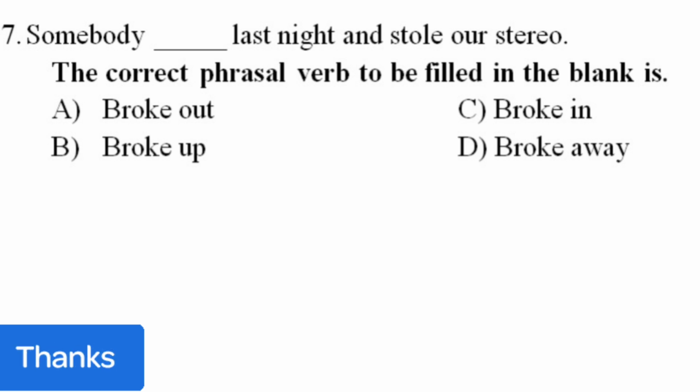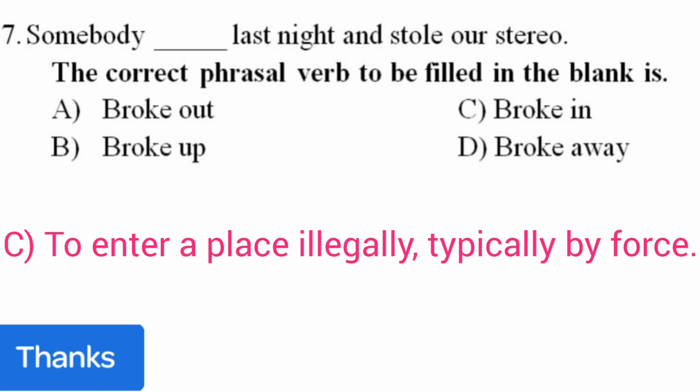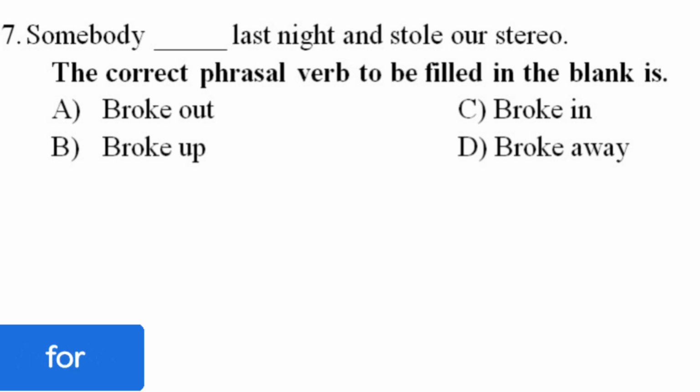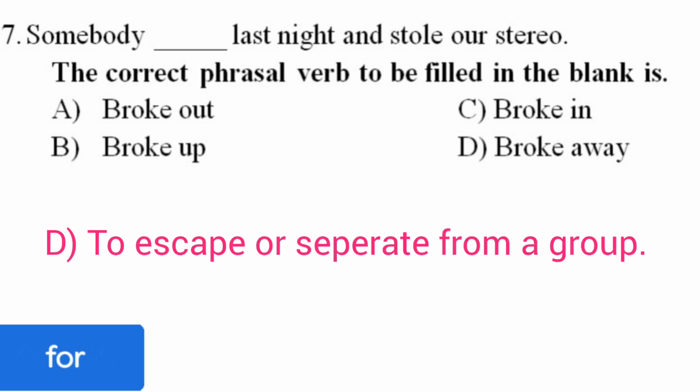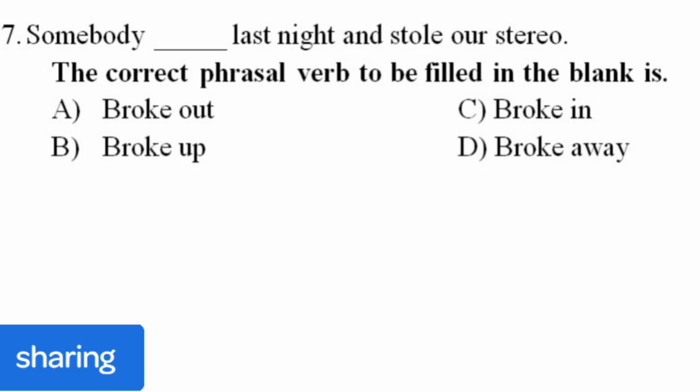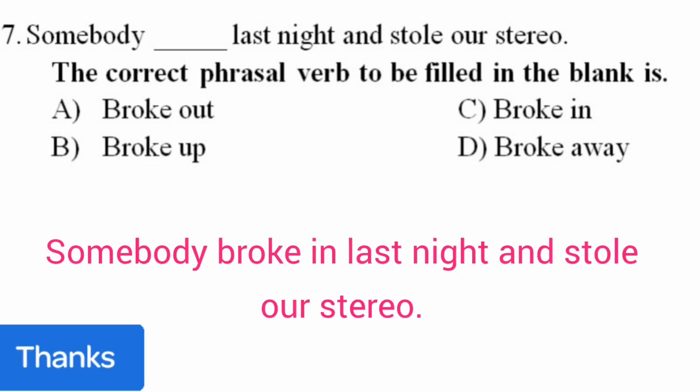Broke in means to enter a place illegally, typically by force. It fits perfectly in the context of a theft or burglary. Whereas option D, broke away, means to escape or separate from a group. It does not fit the context of entering a place illegally. So broke in is the correct choice. So the correct sentence will be somebody broke in last night and stole our stereo. Okay, move on to the next question.